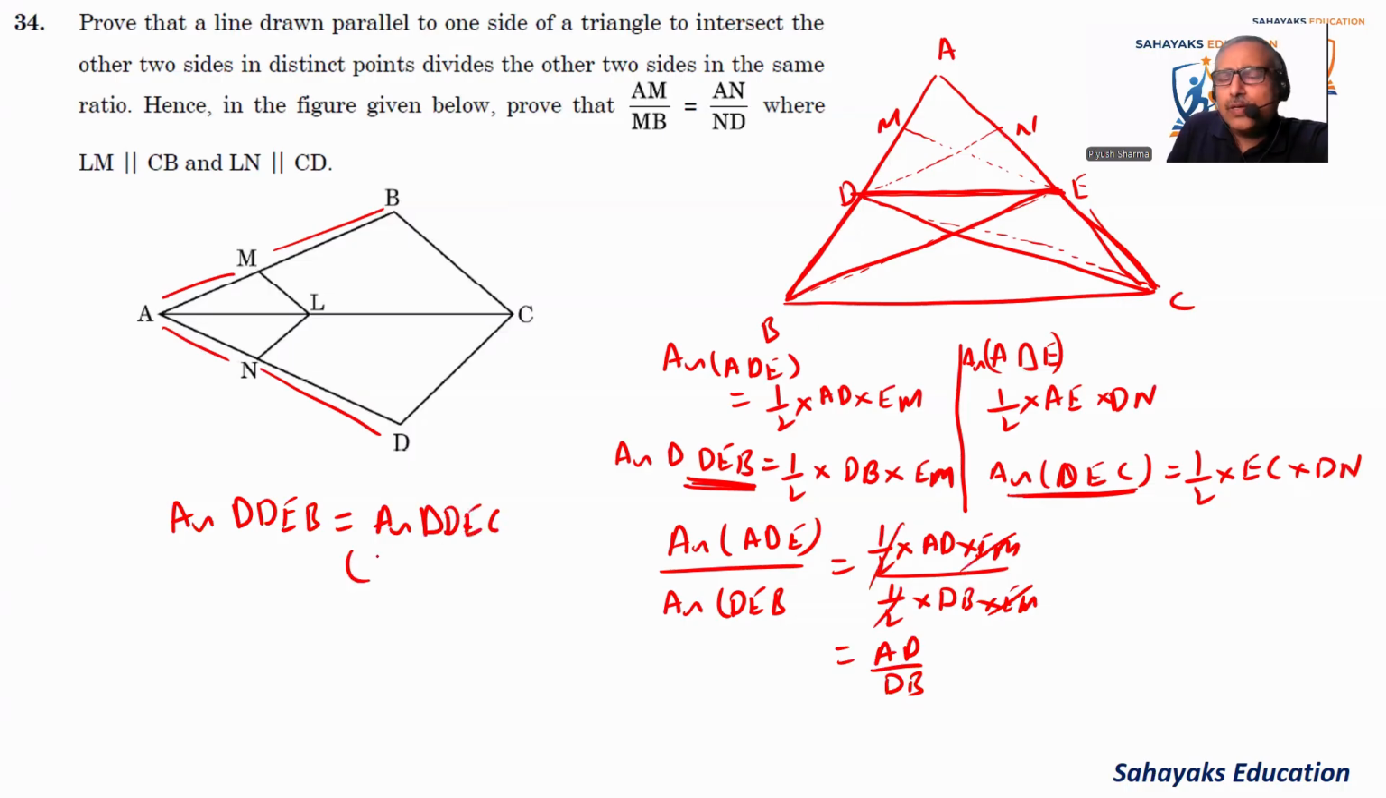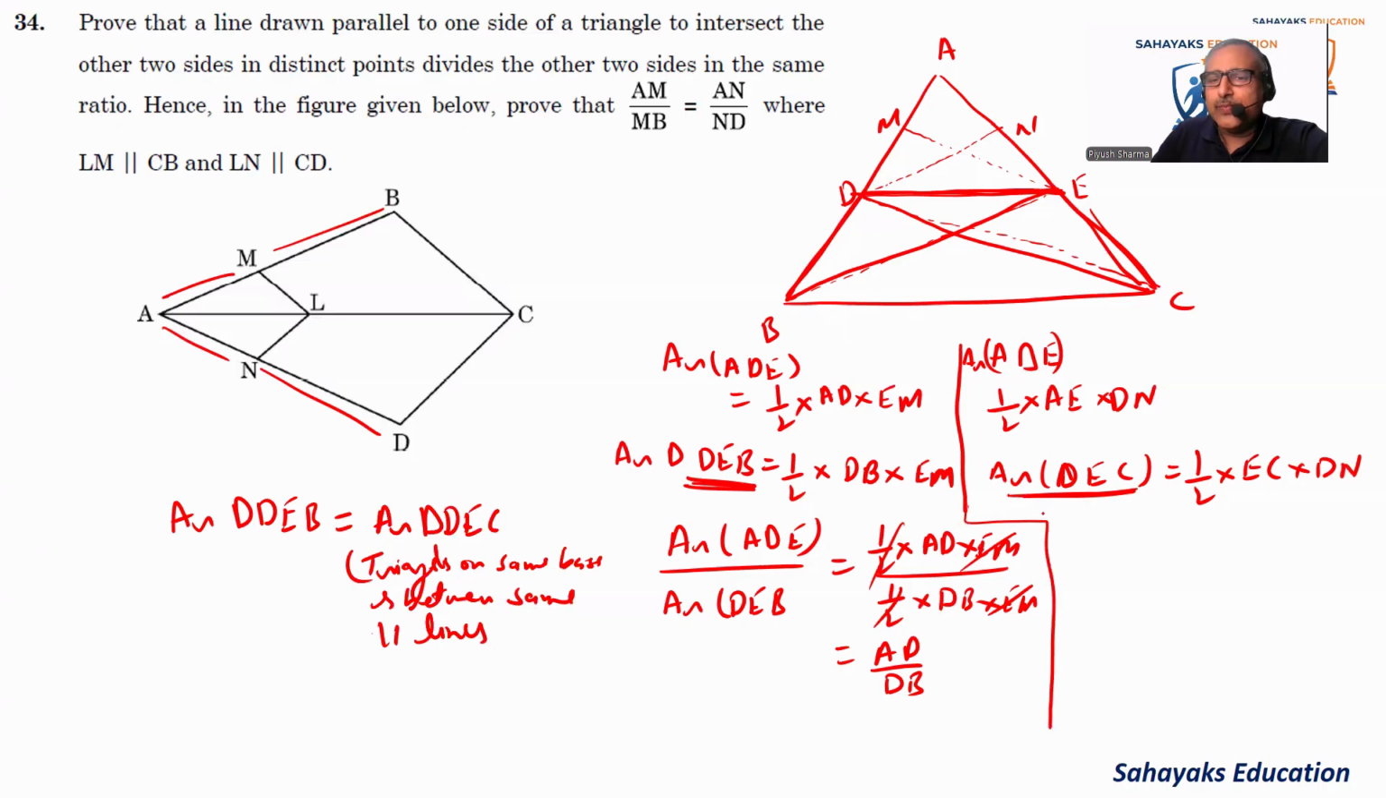Why is it so? Triangles on the same base DE and between the same parallel lines. So these are triangles on the same base and between the same parallel lines. Okay, so that is why their areas are equal. I just wanted to tell you. Now, here also I'm just dividing this.